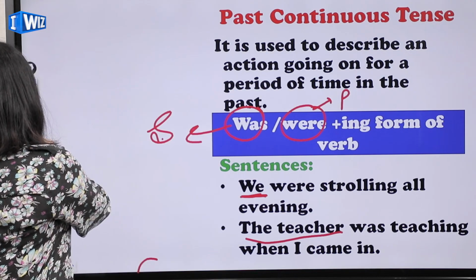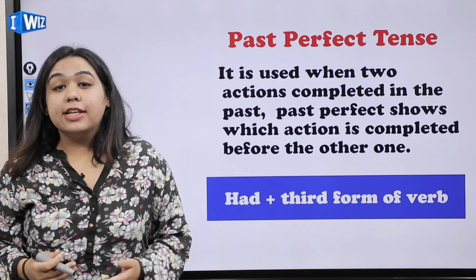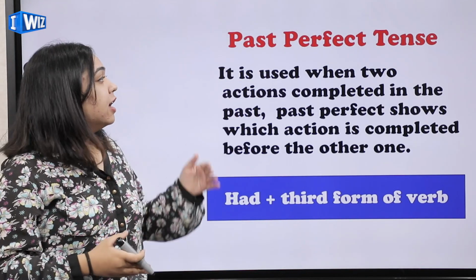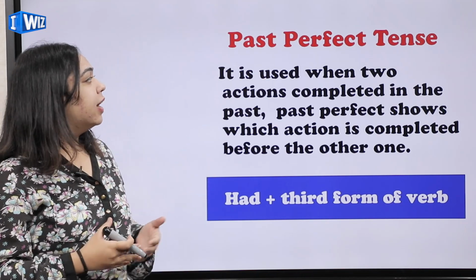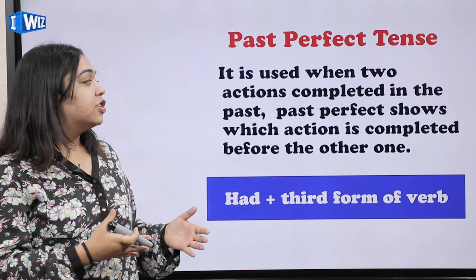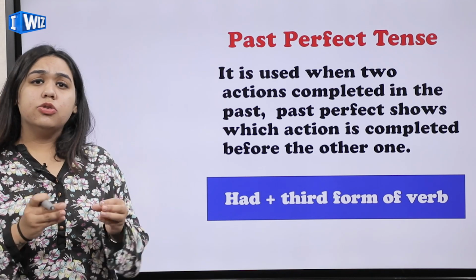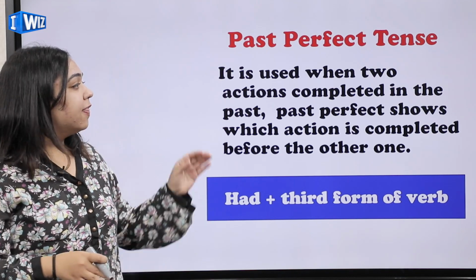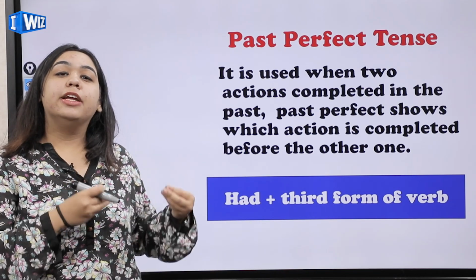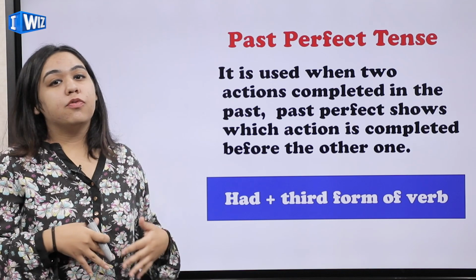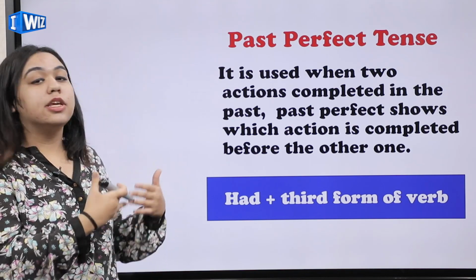So let's move on. Yeah, so our next type of tense is the past perfect tense. Now when is this used? You can use it in various ways. The first way is when two actions were completed in the past. Two actions have already been completed, and the past perfect tense will show you which action was completed first, and which was the other one.